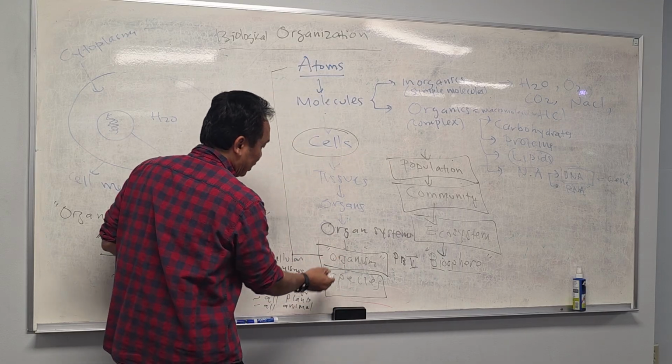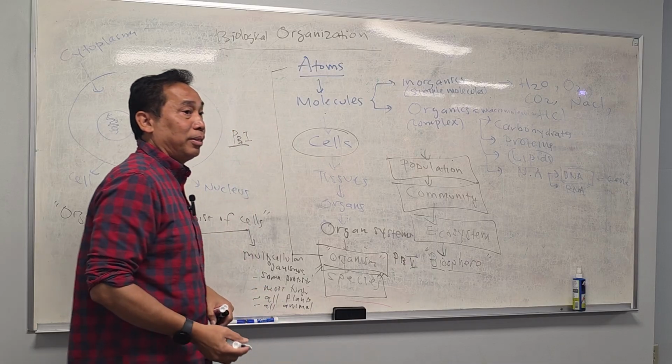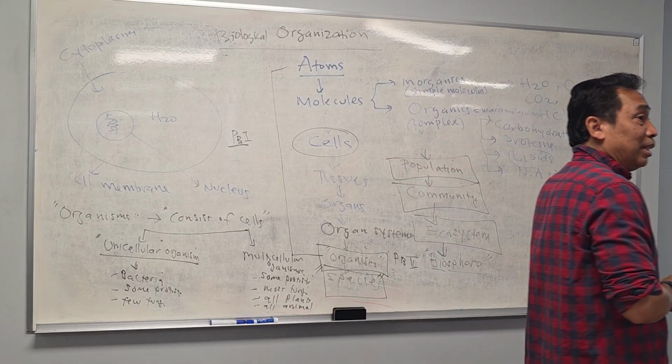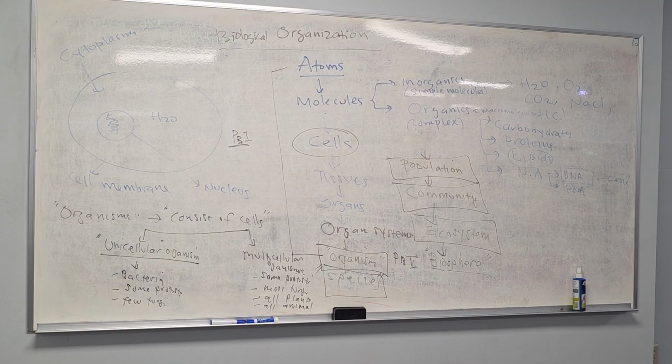Now, we're going to learn about organisms. We're going to start with species, right? Anybody know what is species? I just mentioned the definition of species. What is species? Offspring? No, not just offspring. Say it completely. Species is a group of organisms that can breed and produce viable or fertile offspring.